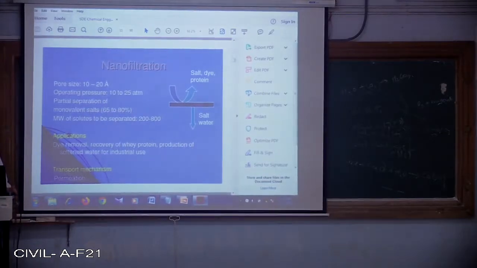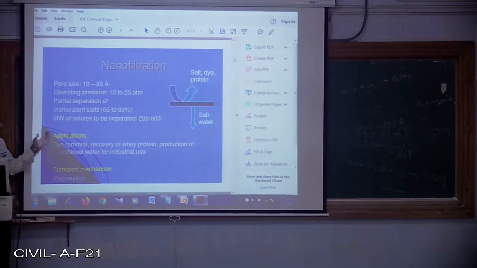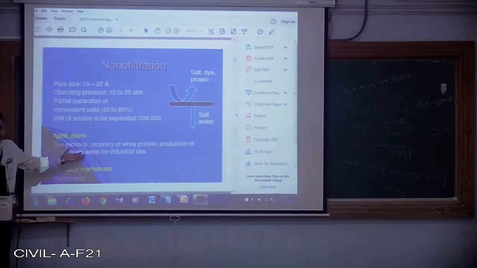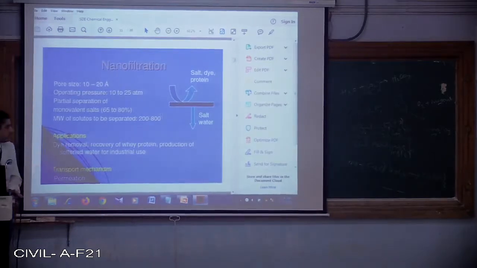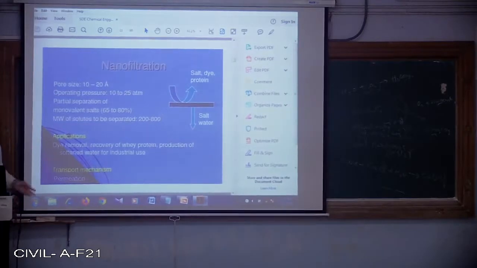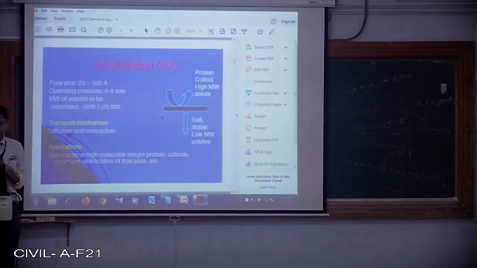Again, it can be used in textile industries for dye removal, because the materials which are carcinogenic can be removed by making use of the nanofiltration technique. Recovery of whey protein is also possible in this technique. The transport mechanism by which this process operates is permeation.